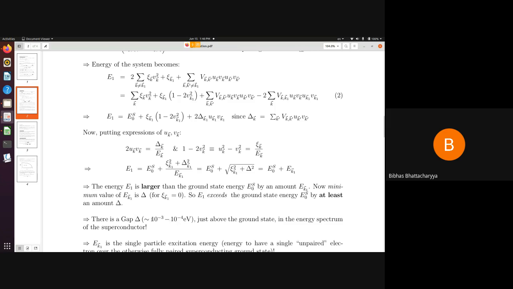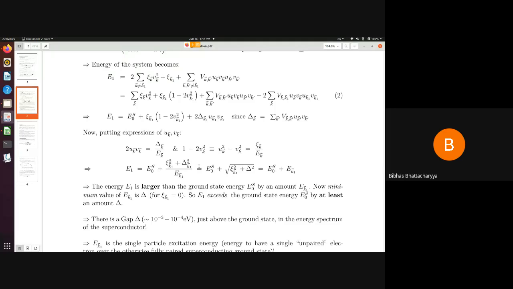Actually, if one makes a realistic estimate, then one finds that the value of delta is of the order of milli-electron volt. So just above the ground state, there is a gap in the energy excitation spectrum. If you have a superconducting state where all electrons are paired, that's the ground state of the superconductor.